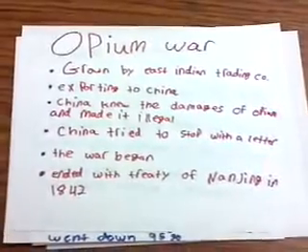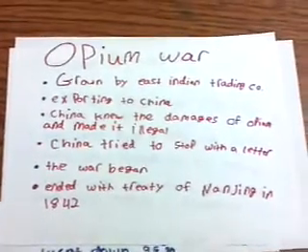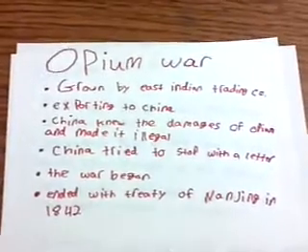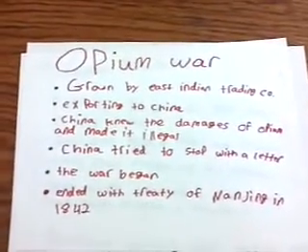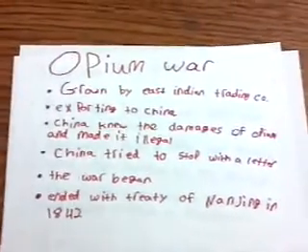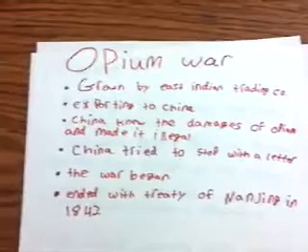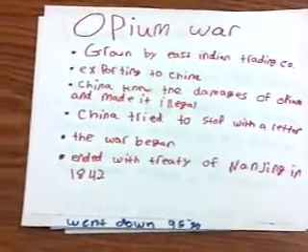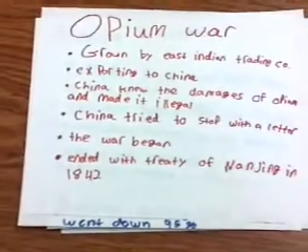The war started in 1839 and ended in 1842. The Chinese were no match for the British forces. The Chinese lost and had to repay all the costs of the war. And there were five ports that were opened to trade by the Treaty of Nanjing.